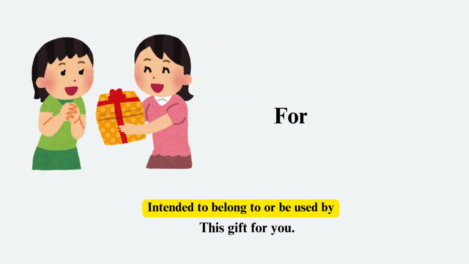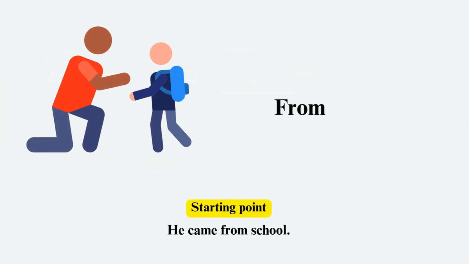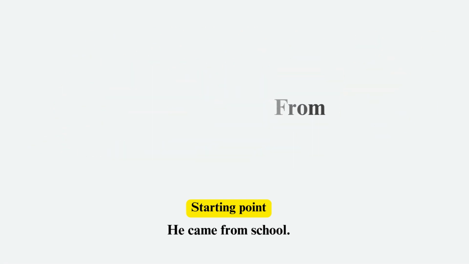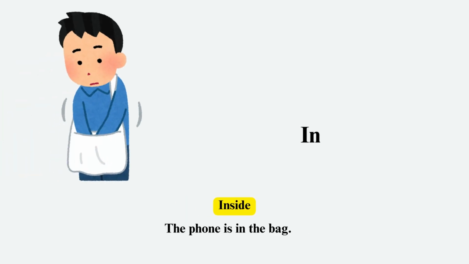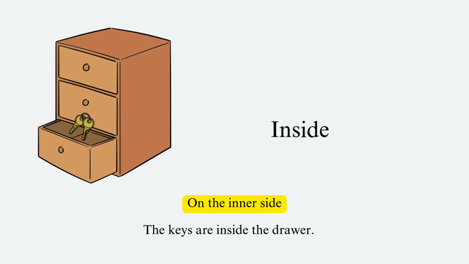For, meaning intended to belong to or be used by. For example, this gift is for you. From, meaning starting point. For example, he came from school. In, meaning inside. For example, the phone is in the bag. Inside, meaning on the inner side. For example, the keys are inside the drawer.